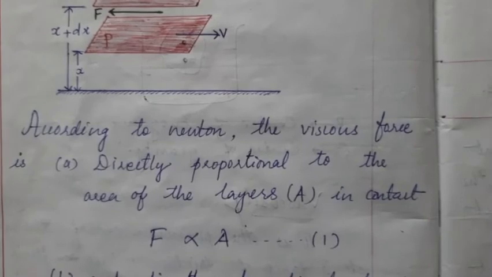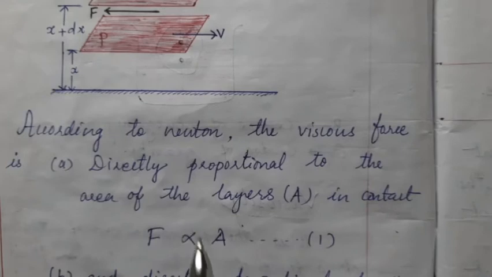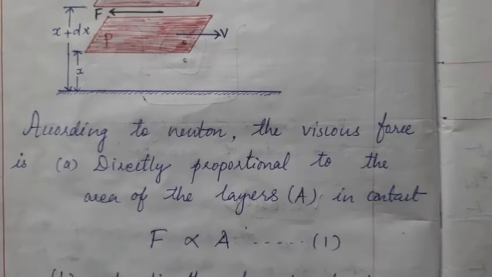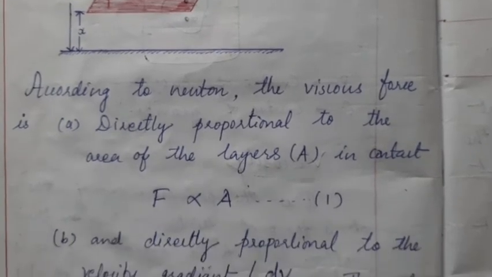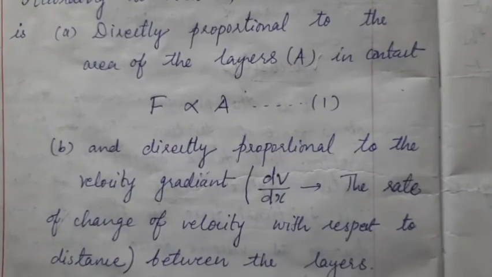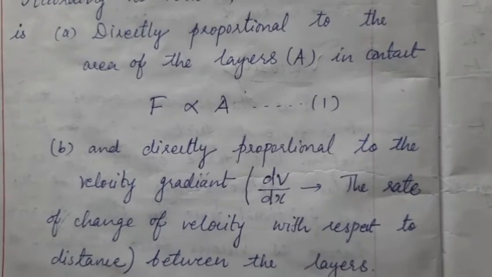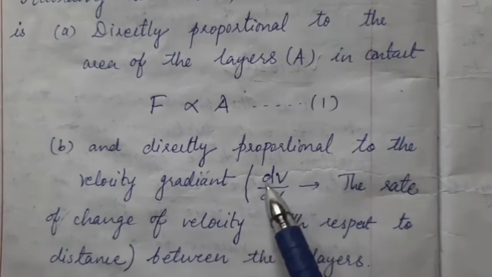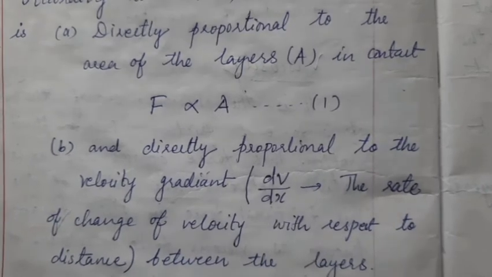One is that the frictional force, that is the viscous force, is directly proportional to the area of the layers in contact, and it is directly proportional to the velocity gradient. Velocity gradient means the change in velocity over the separation, which can also be called the rate of change of velocity with respect to distance. This is the change in velocity by the small distance, dv by dx.